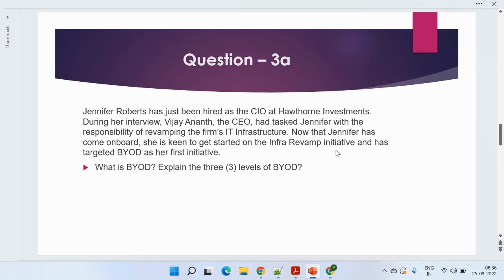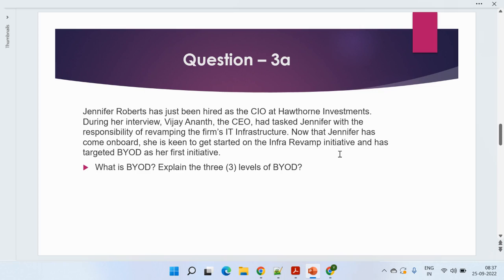So firstly, you need to understand it's a very simple thing. It's simply bring your own device, right? Many companies are doing this. Even if you talk about post COVID, they have just wound up their systems, right? So they simply say, okay boss, just bring your own laptops, right? Perhaps by implementing certain kinds of checks, you are able to access the servers, or get into the system of the company.